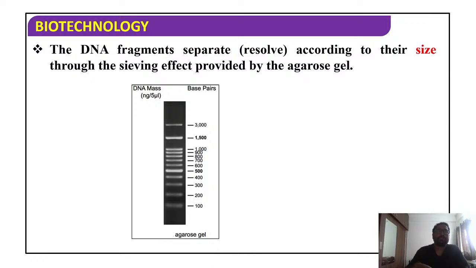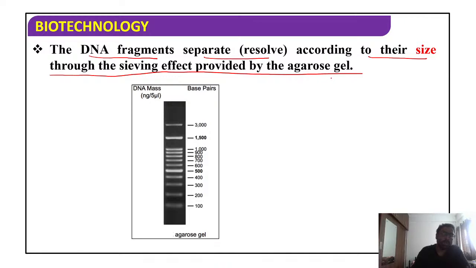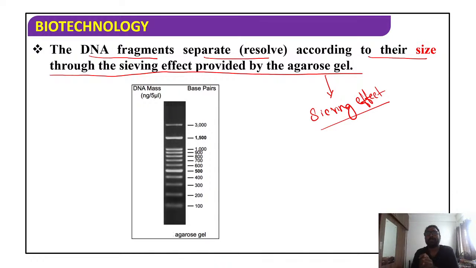Students, once you do this process, the DNA fragments separate or resolve according to their size through the sieving effect provided by the agarose gel. So why are we using agarose gel? It provides an effect called the sieving effect. As I told you already, the main application of agarose gel electrophoresis is to separate DNA fragments based on size.